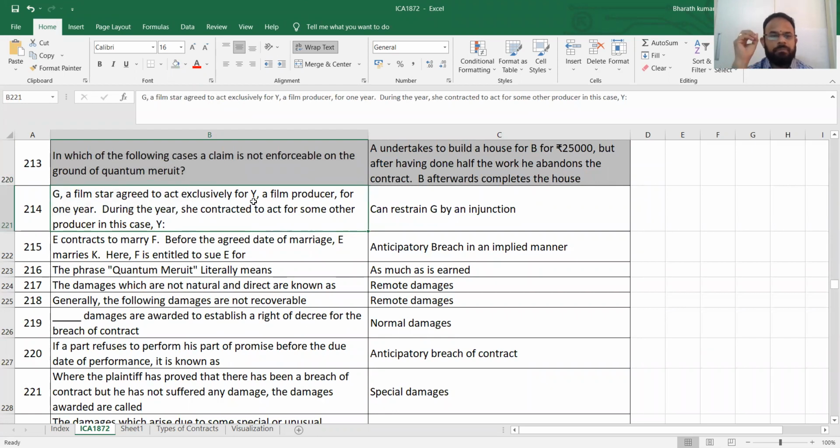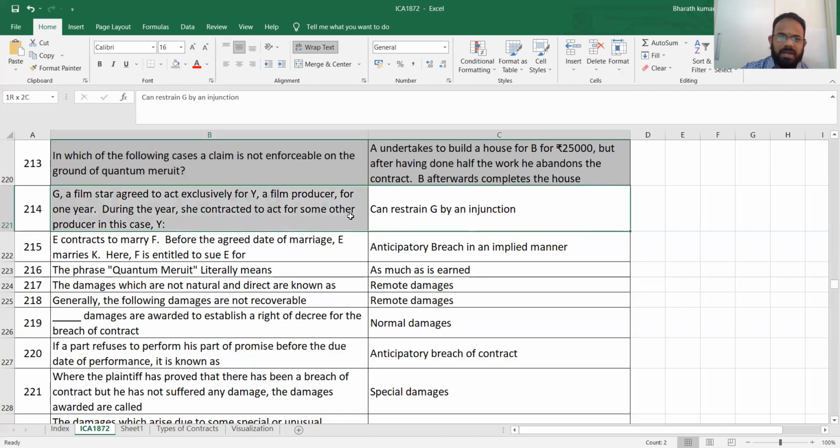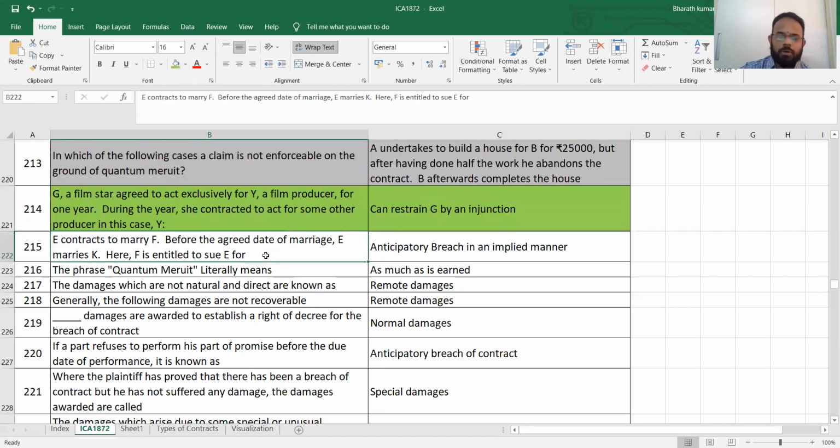G, a film star, agreed to act exclusively for Y for 1 year. During that time, she contracted to act for some other. Do you think it is going to be there? No. It can be restrained. Y can restrain G by an injunction. He can get a court order and stop her. That is that. Yes. Next, E contracts to marry F. Before the agreed date of marriage, E marries K. Here, F is entitled for what?